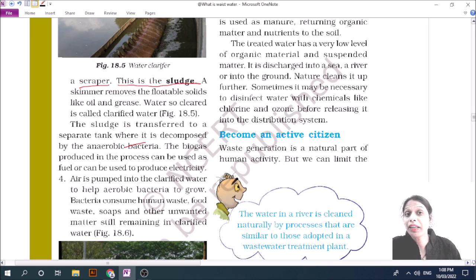And the floating solid wastes are removed by a skimmer.